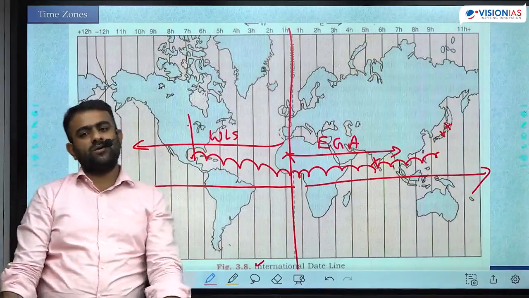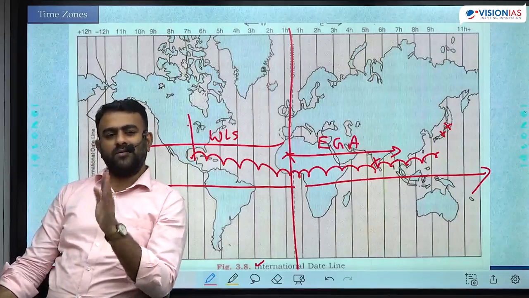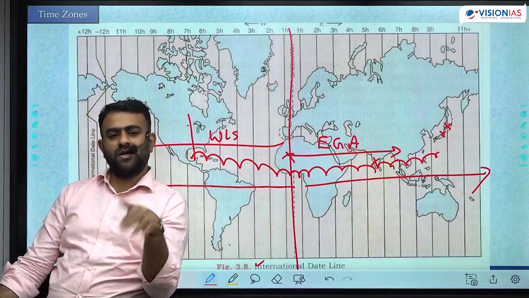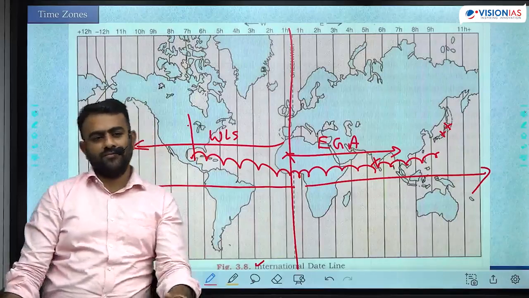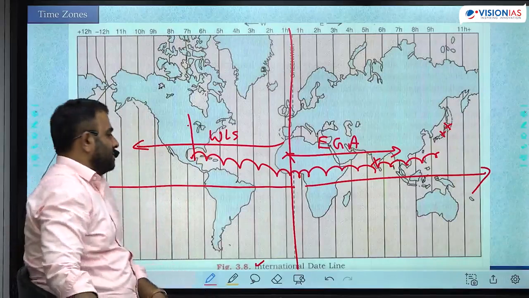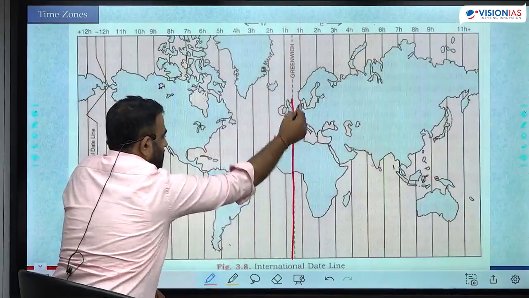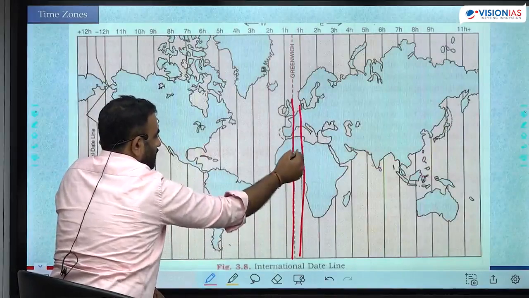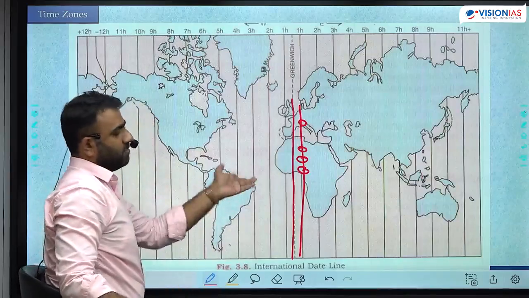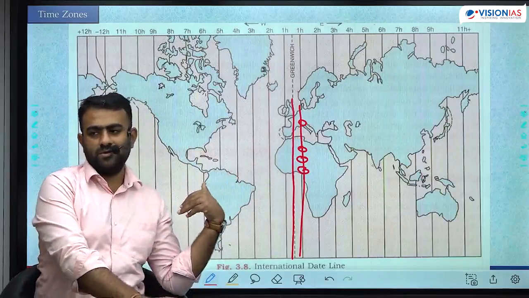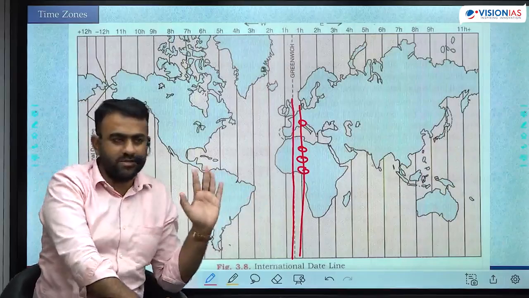But the problem is the countries are not divided according to the time zone. You cannot make this very, very strict. Okay, from 0 degree Greenwich meridian 15 होते ही एक टाइम जोन शिफ्ट कर लेंगे तो वहाँ पर जो भी रीजन आएगा वो उसको यही फॉलो करना है, ऐसा बनाना बहुत मुश्किल है. Okay, so for example, this is the Greenwich meridian. यहाँ से एक टाइम जोन शिफ्ट करते ही it passes through multiple countries, many countries overlap like this. यहाँ से ओवरलैप हो जाएगा, यहाँ से ओवरलैप हो जाएगा. Just because half of the country falls in this time zone, half the country falls in another time zone. You cannot say इनका ये टाइम होगा, उनका वो टाइम होगा. ये इतना rigid नहीं बना सकते हो.